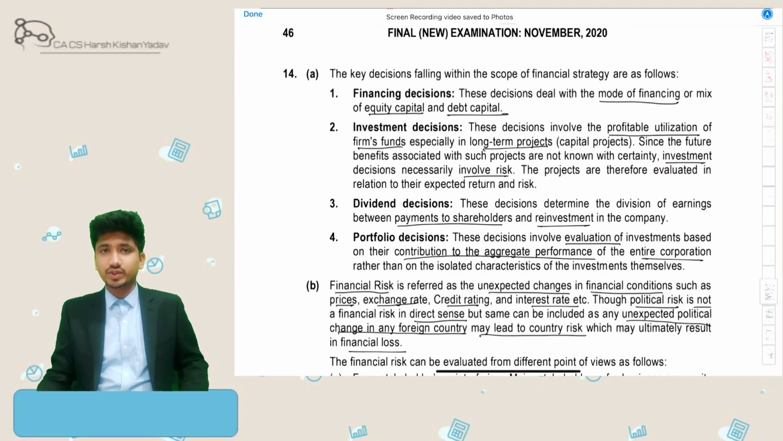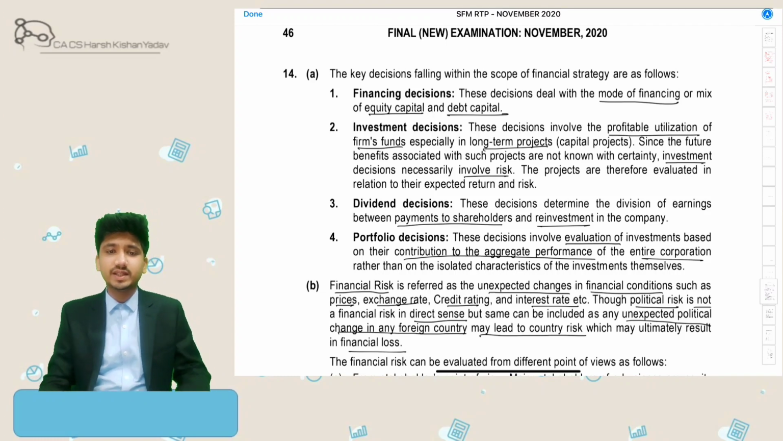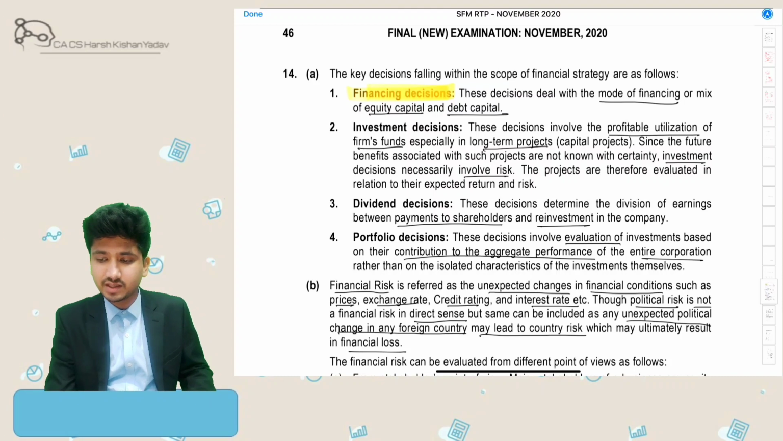Let's start with the theory portion. Now the first question is, explain key decisions that fall within the scope of financial strategies. So there are total 4 decisions which fall within the scope of financial strategies. That is, first is financing decision, which deals with mode of financing, that is equity or capital.